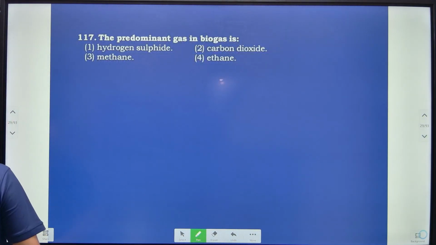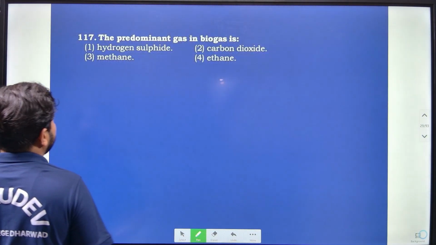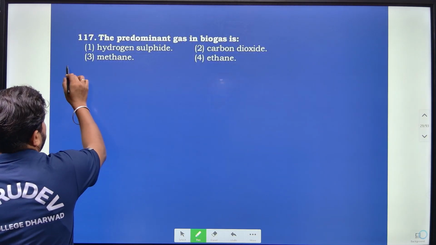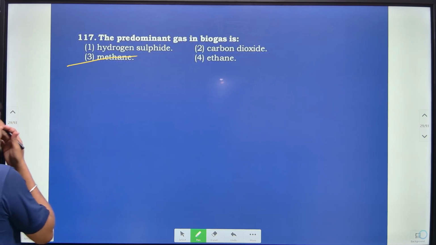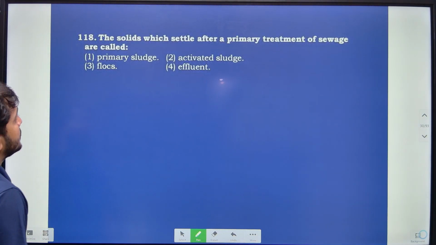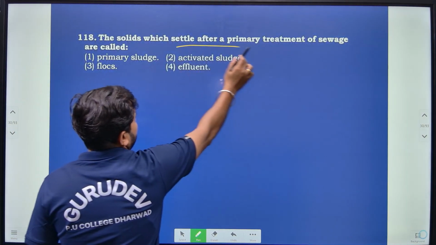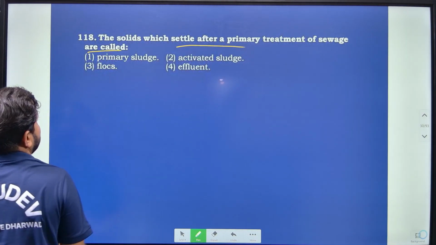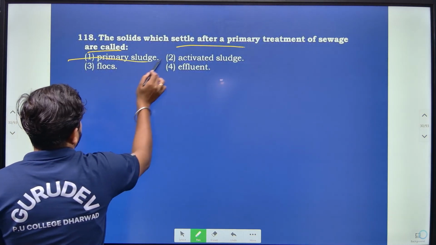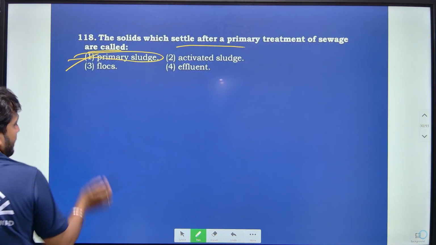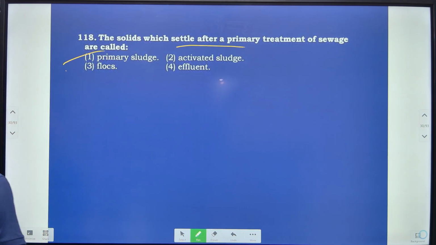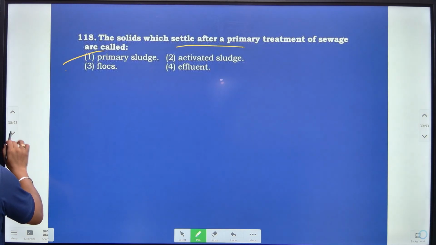Done. Then the predominant gas in biogas, right? So the predominant gas in biogas is methane, right? So directly we can answer, direct form of questions, right? Then the solids which settle after the primary treatment of sewage are mainly called primary sludge, right? So based on this, option 1 is correct. Primary sludge, it can be called so after the primary treatment.